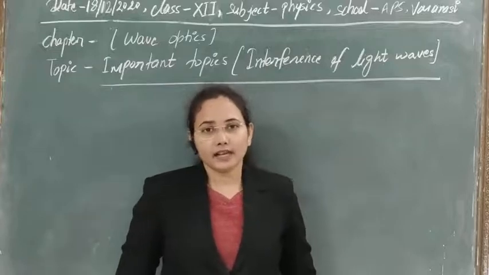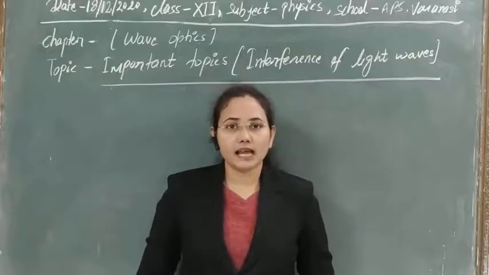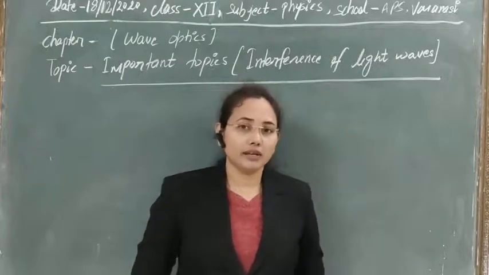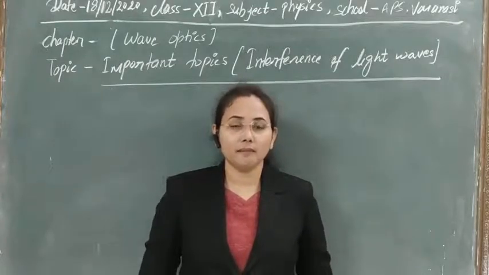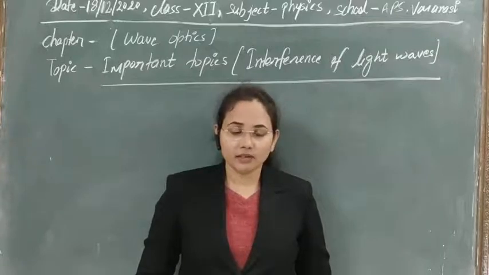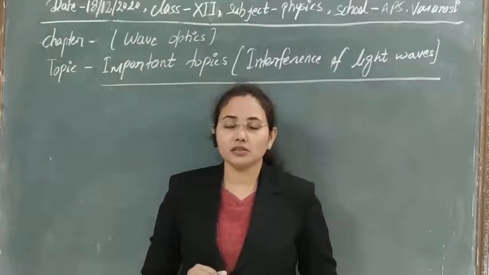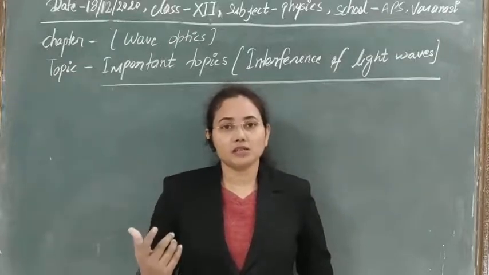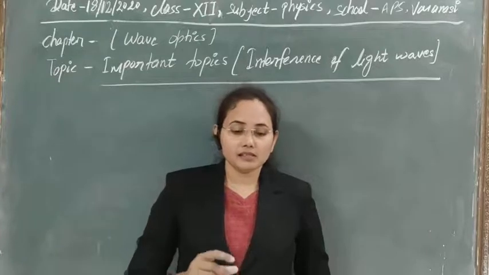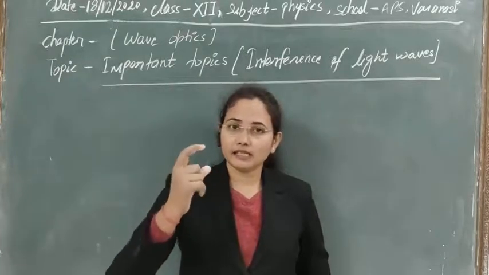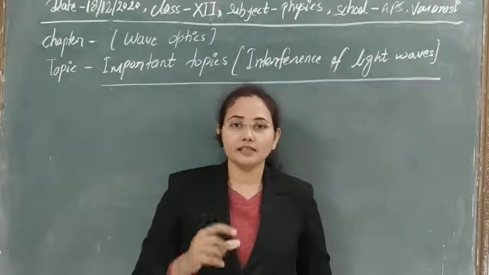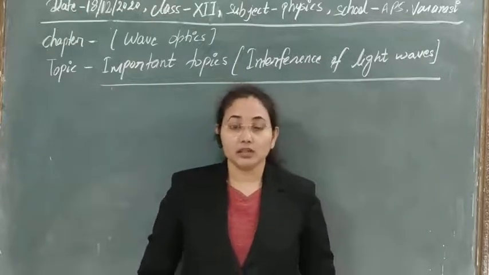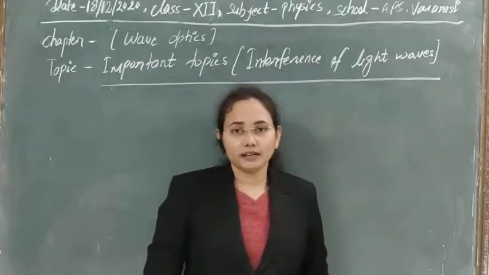In that case, if we are taking the same frequency and also the same or a constant phase difference between any two waves, and after that we have derived the formula, then we have got that for the resultant wave at some point displacement is zero, at some point displacement is maximum, and that maximum displacement is the amplitude of the wave. It means if we see the intensity of the wave, then the intensity is varying, at some point it is zero, at some point it is maximum. So that is also the concept of interference of waves.